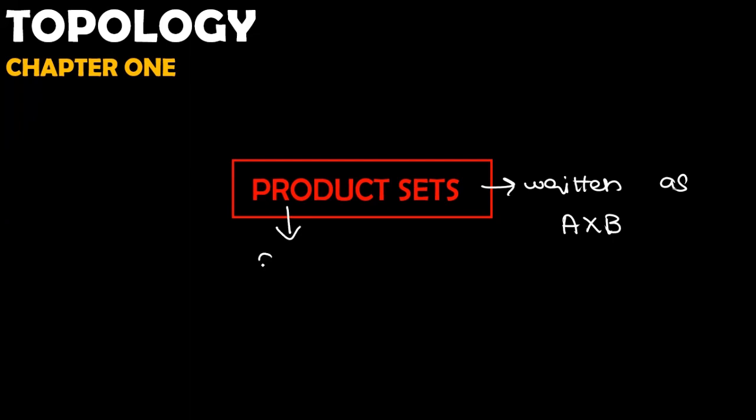Our next topic is the product set, a very important concept. Always remember that the product set is written as A cross B. We have two sets A and B, and we define their product. This product of sets is often called the very famous Cartesian product.